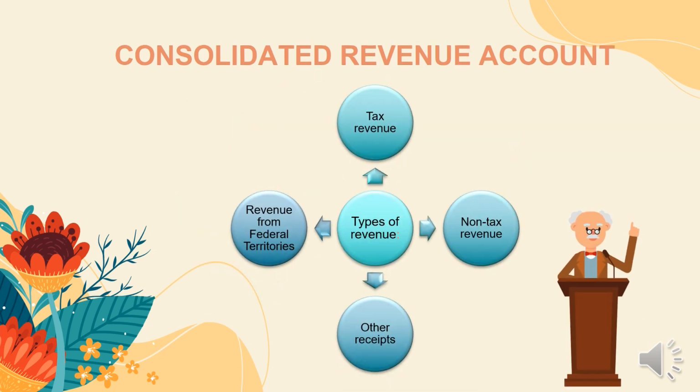There are four types of revenue. The first one is tax revenue, then non-tax revenue, other receipts, and last, revenue from federal state entities.